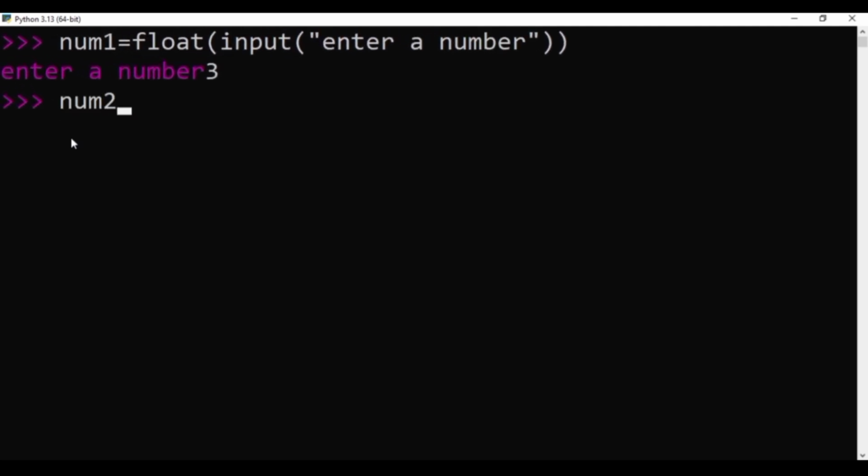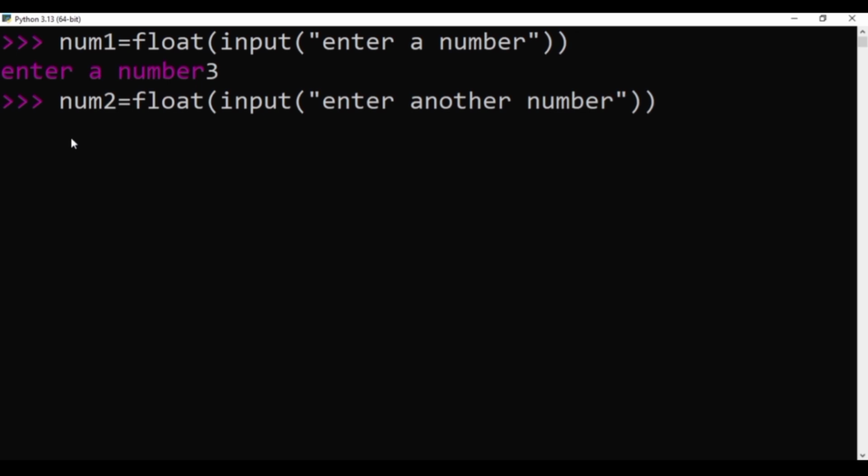Observe this one. Now again I am writing num2 equals float input. Now enter another number. Immediately it will ask for the number. See. So this is the way, and this is the proof that Python can be called an interpreter. Now complete the program.